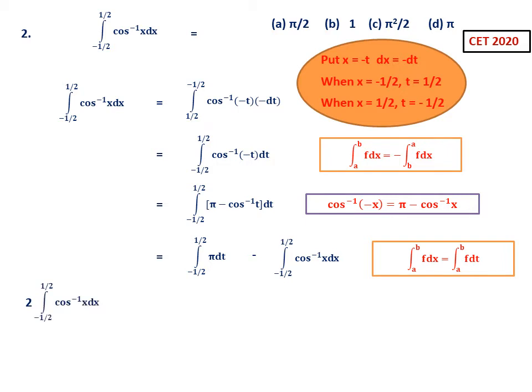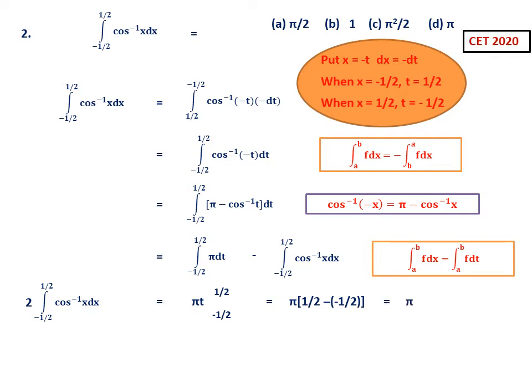So now, taking the second integral of the right hand side to the left side, because both are equal, 2 times minus 1 by 2 to 1 by 2 cos inverse x dx will be equal to, in the right side, pi is constant, comes out, dt integration is t, but upper and lower limit 1 by 2 and minus 1 by 2. Substitute. So pi into 1 by 2 minus minus 1 by 2.